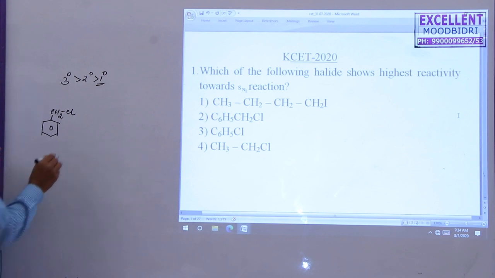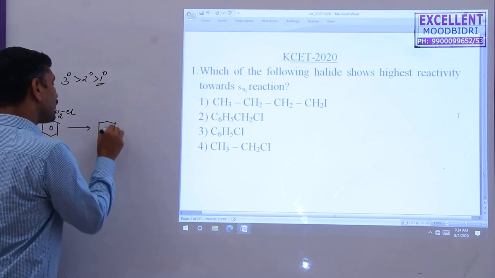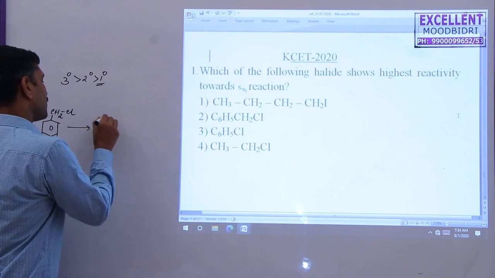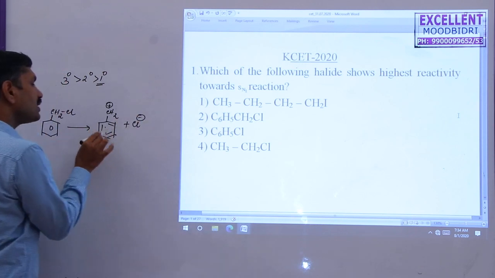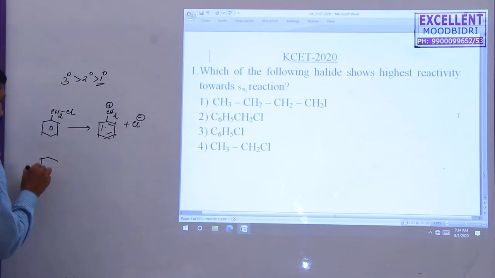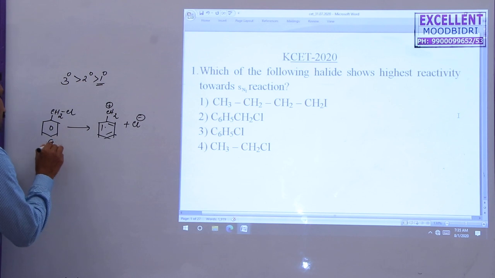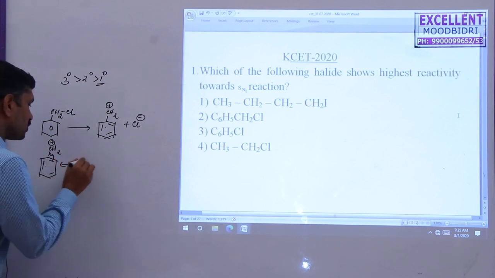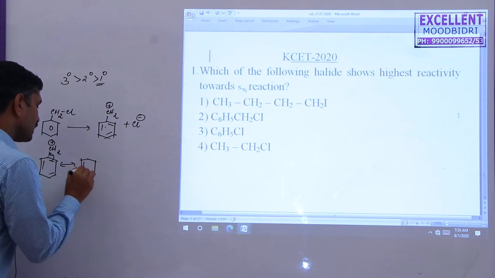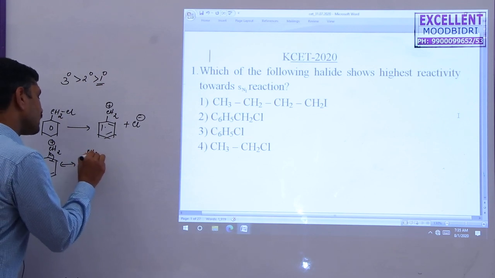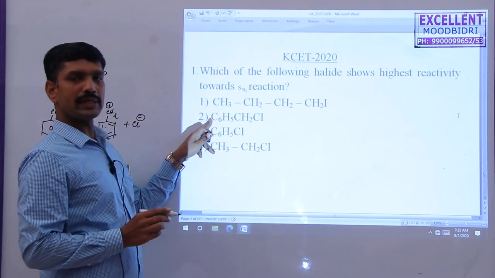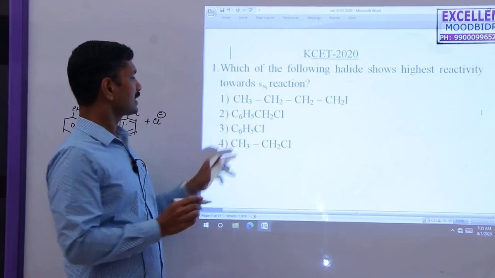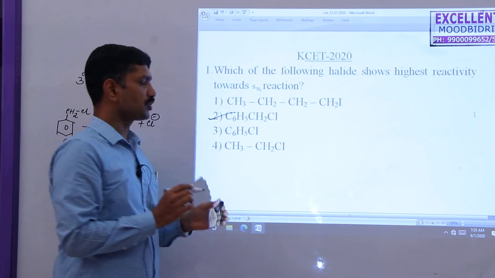The second option is benzyl chloride. It dissociates and first forms a carbocation, a CH2 plus carbocation, which is further stabilized by resonance. Here the positive charge shifts around the ring. You know that resonance structure. Because of the resonance, the stability of the carbocation increases. That's why this compound is more reactive towards the SN1 reaction compared to the other options. So the second option is correct here.